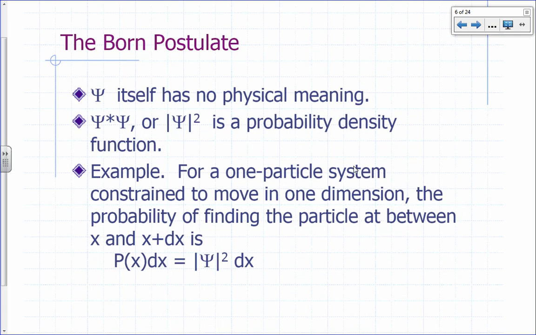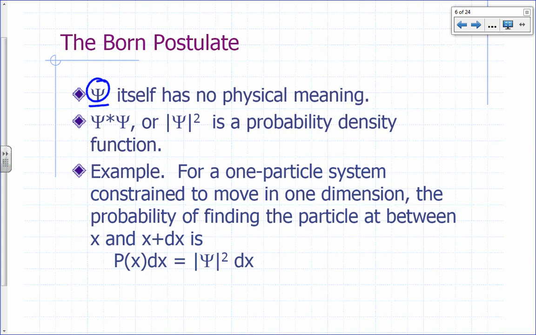Now, the Born postulate. This is one of the postulates, but we're not going to give it a number, because we'll see later that it is going to be a corollary to another postulate. For now, we introduce it because this is traditionally how psi is interpreted. Psi itself has no physical meaning, and the reason is that the value of psi can be a complex number. If the value of something can be a complex number, then it has no physical significance.